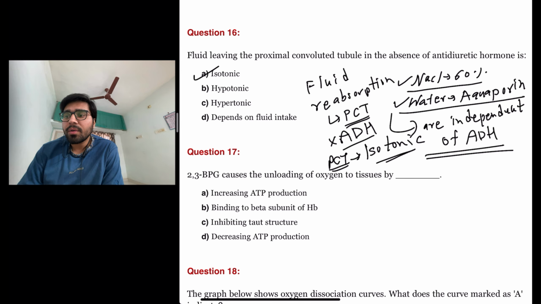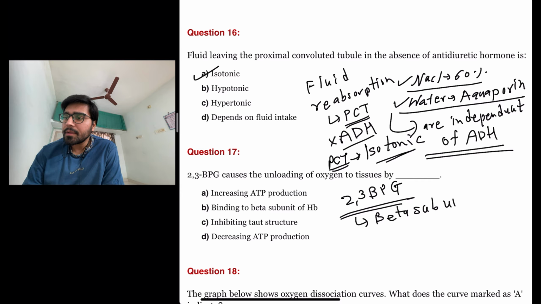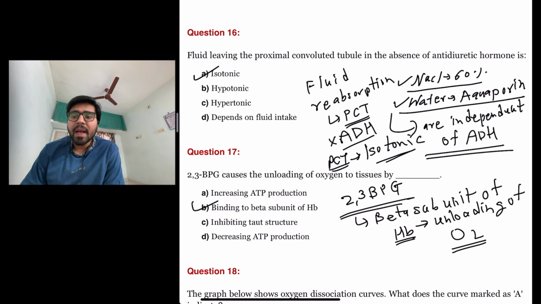The next question is 2,3-bisphosphoglycerate causes the unloading of oxygen to tissues by. 2,3-bisphosphoglycerate actually binds beta subunit of hemoglobin and that will lead to unloading of oxygen. So the answer here is binding of beta subunit of hemoglobin because binding to that unit will lead to unloading of oxygen.